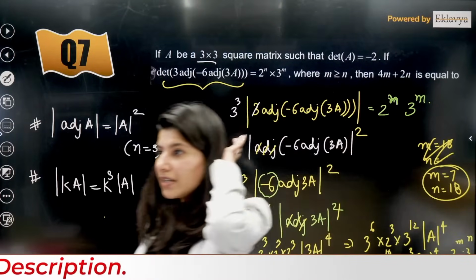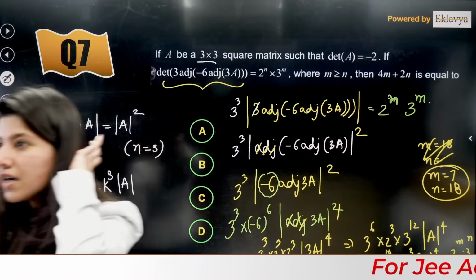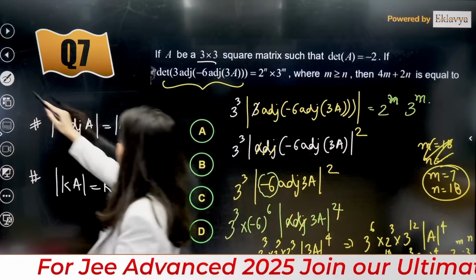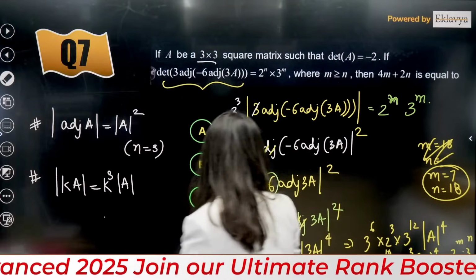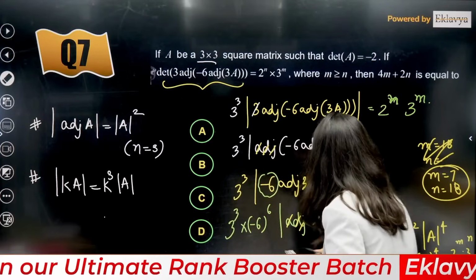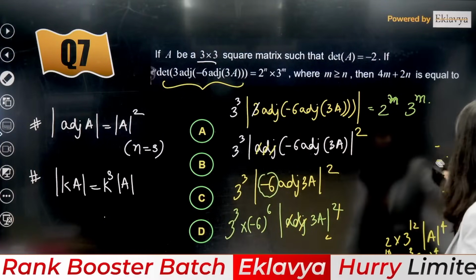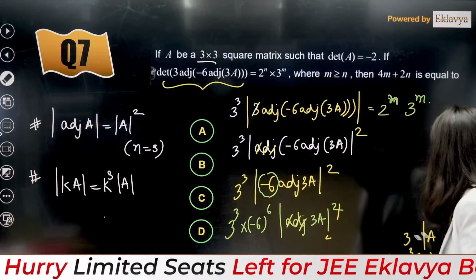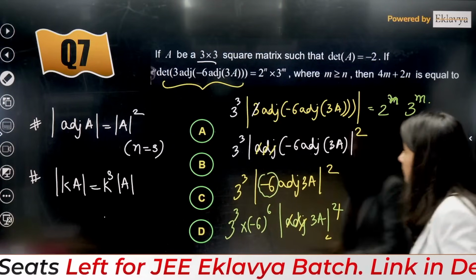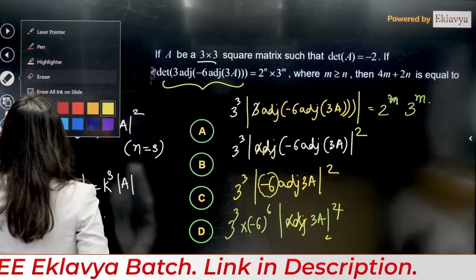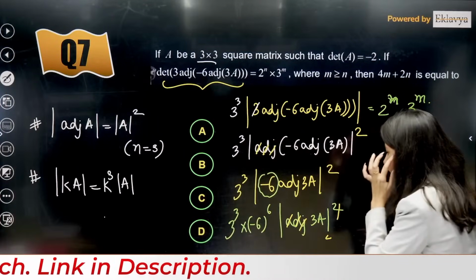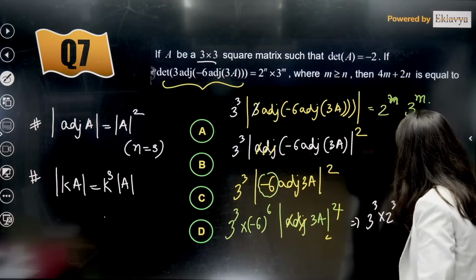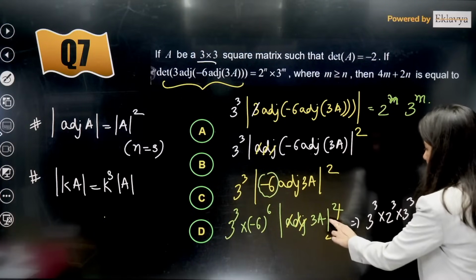Let us check. Have I done any mistake? I can't see the down part, you're saying. Okay. Sorry. Let me just write it right here. Till here, you are able to see, right? So see, now this is going to give you 3 cube into 2 cube into 3 cube again, and this 3 will come out.